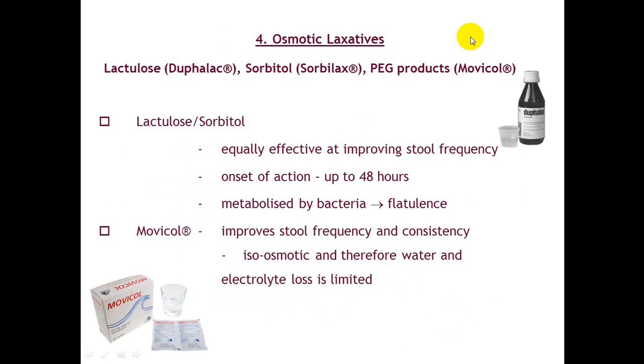Osmotic laxatives are commonly used in clinical practice, usually in patients with chronic liver disease and diabetes. Lactulose, sorbitol: effective, usually within 48 hours. Metabolized by bacteria, causing flatulence. Movicol is another osmotic laxative commonly used nowadays.